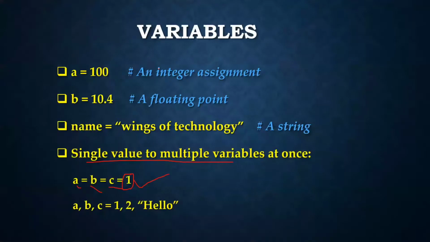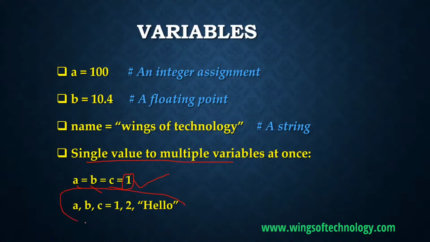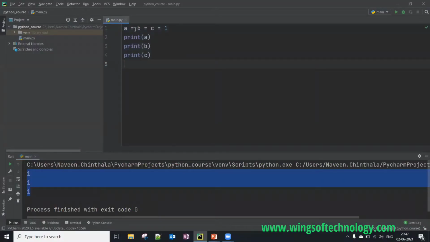At the same time, you can assign multiple variables to multiple values within the same statement, like this. a comma b comma c equals 1 comma 2 comma, let's say, Python.